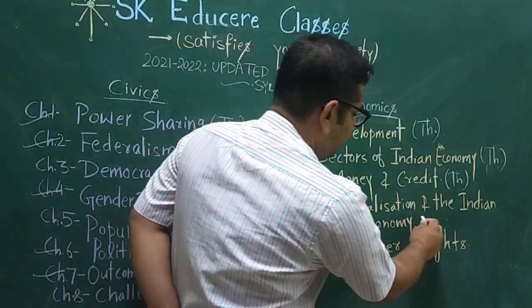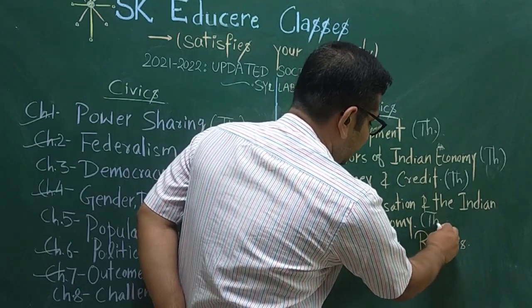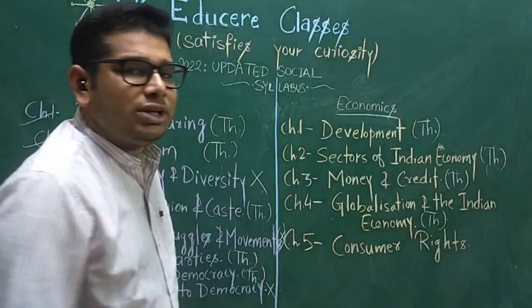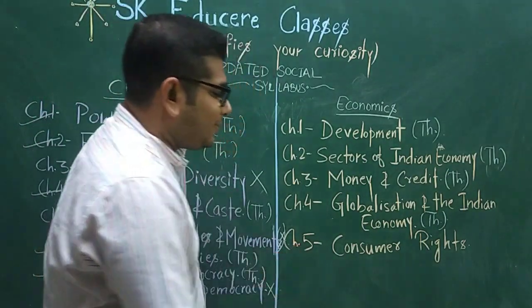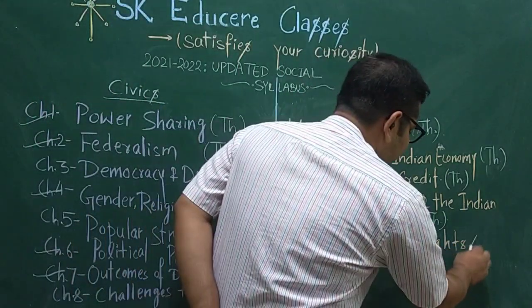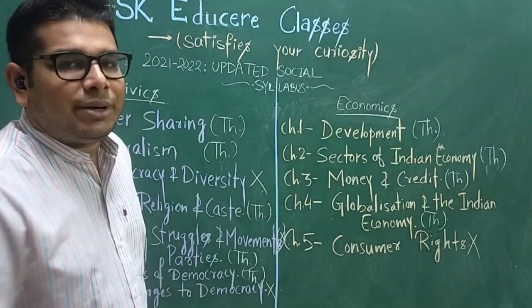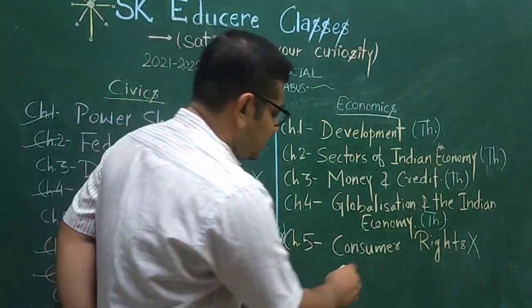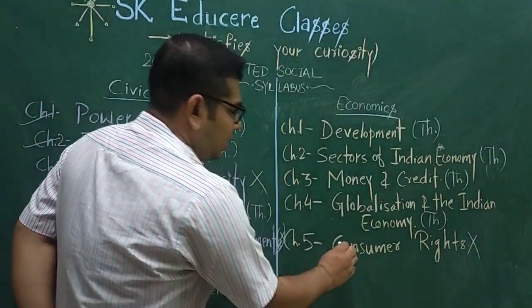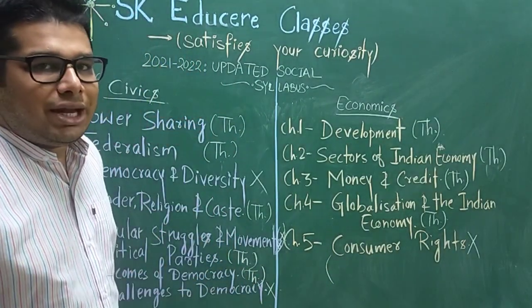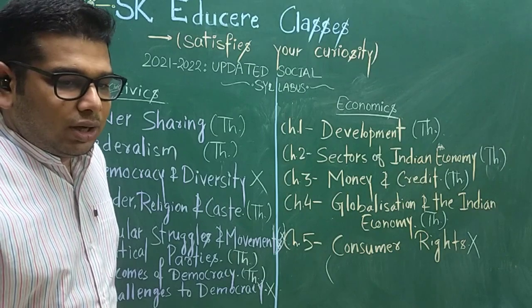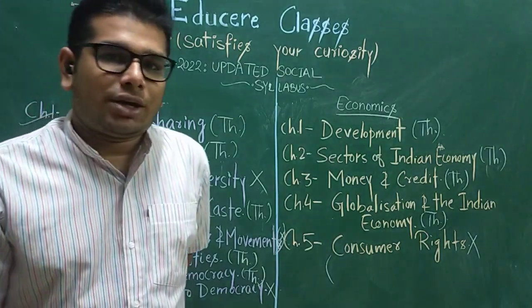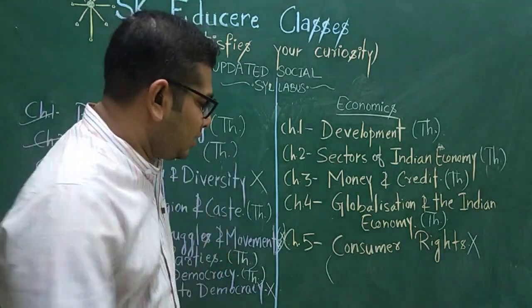Chapter 4, globalization and Indian economy, is also in the updated syllabus of economics. Now coming to chapter 5, it is not in the updated syllabus of economics, but there is a note that this chapter, consumer rights, can be given as a project work to the class 10 student.